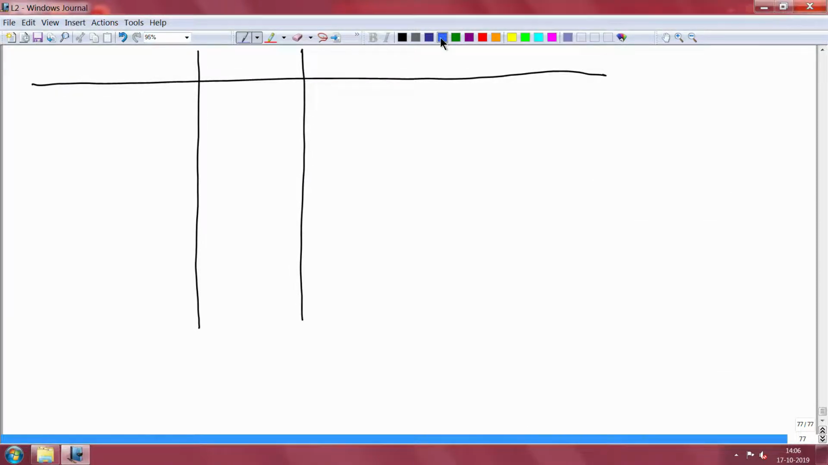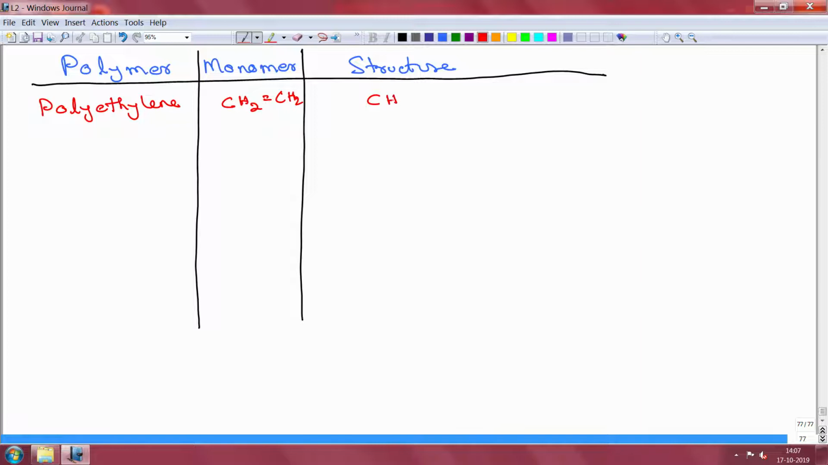Okay. So, for name of the polymer, then here we will put the monomer, and this is what the structure of the polymer looks like. So, let us say, we obviously started with polyethylene. So, let us just populate it with that. The monomer was CH2CH2, and here you have